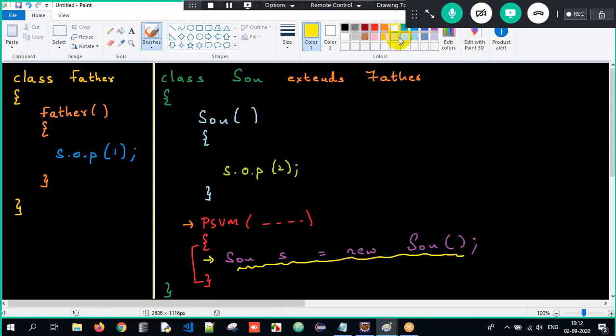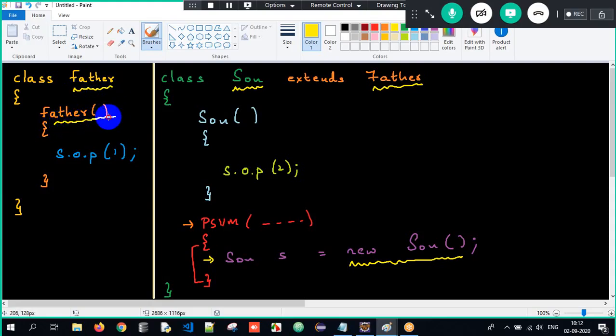Now I'll repeat. When you create an object of a class, and if that class has a superclass, and if that superclass has a non-parameterized constructor, the subclass constructor will invoke it implicitly, meaning implicitly there is a super calling statement which is used here. Got the clarity here?